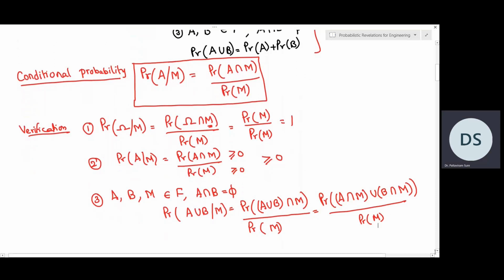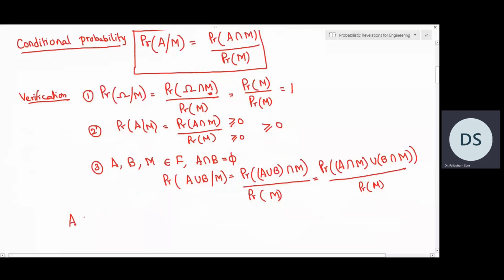So now let us see what is the nature or what is the relationship between these two events, A intersection M and B intersection M. So we know that A intersection B is a null set.